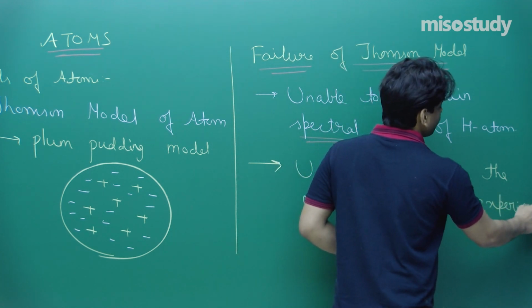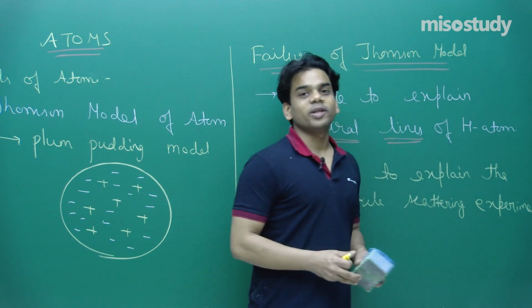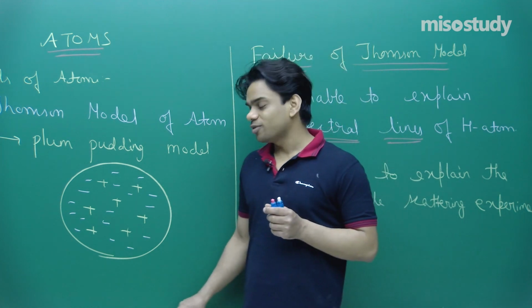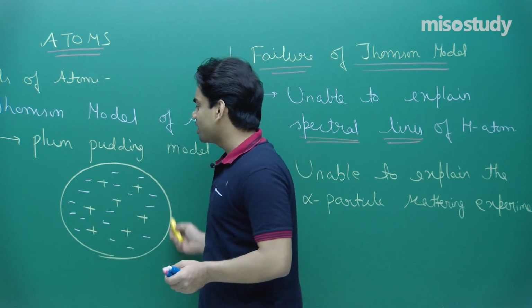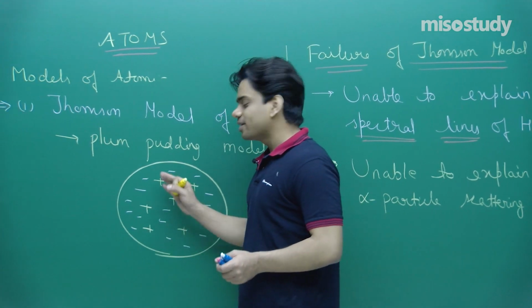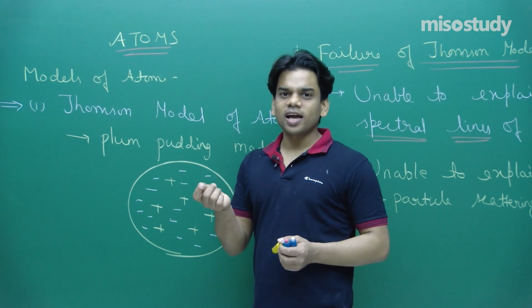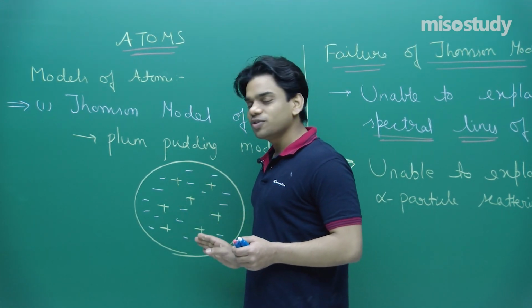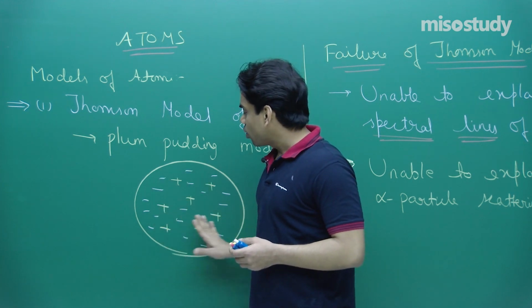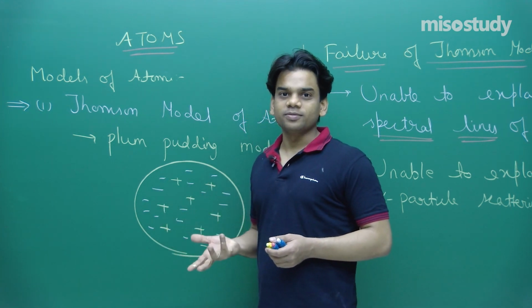Now, if these two phenomena were not explained by the Thomson model, he took a very layman's model. He took the atom as a normal spherical structure and he said that the positive charges are actually embedded in this, like the seeds we have in a pumpkin. He took the seeds as positive charge and the negative charge is spread all over the volume of the pumpkin.